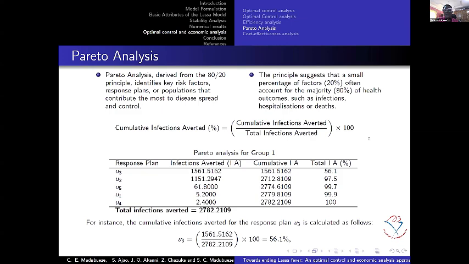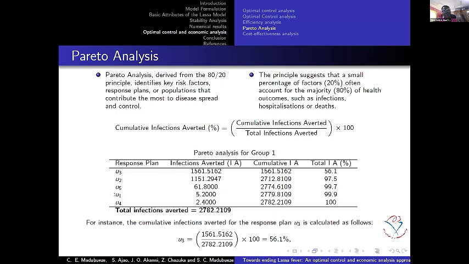It is a percentage. So looking at this, by the time we do our simulation, these are the infections averted for each of the controls implemented. I'm using an example for group 1. For this group 1, infection averted is this, of course showing that U3 has more people that are averted from getting infected. Now we'll take a cumulative of this. This is the first one.